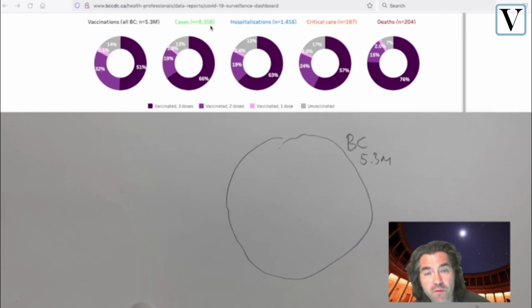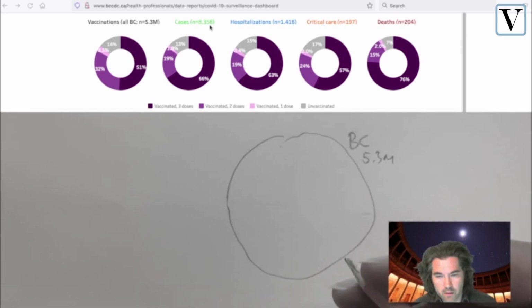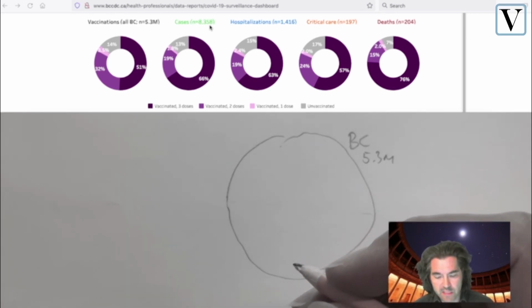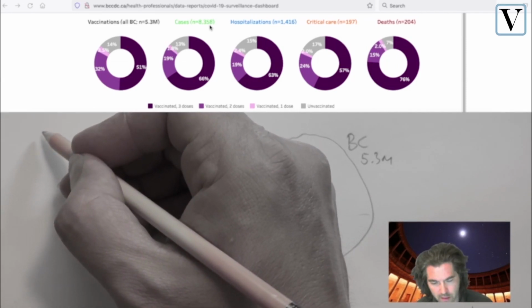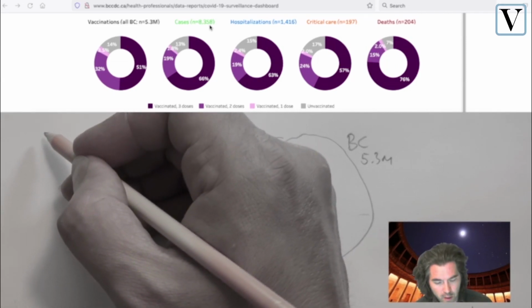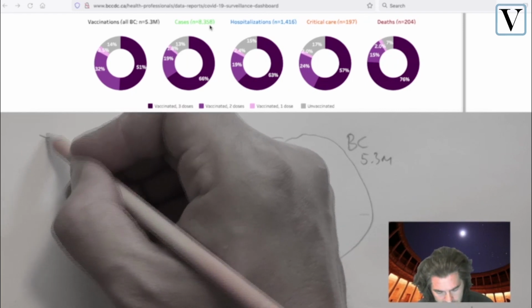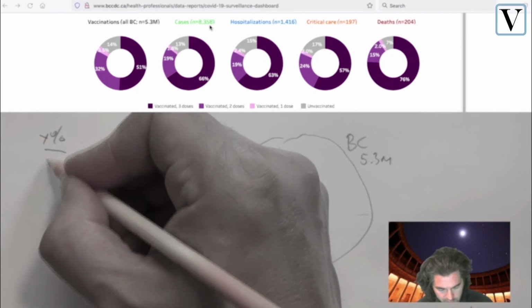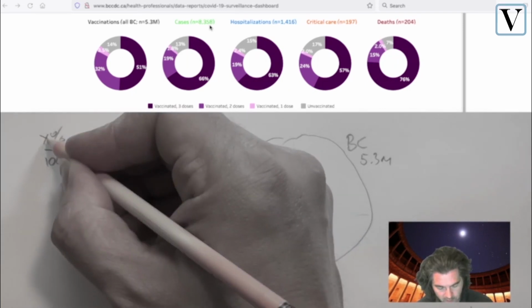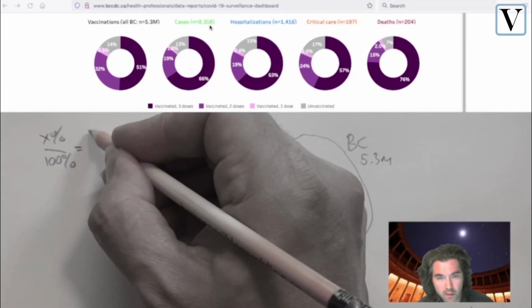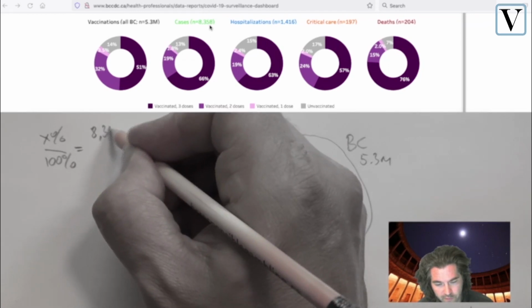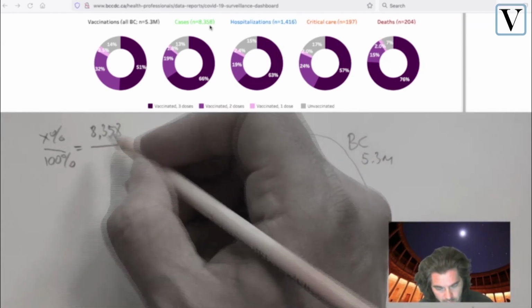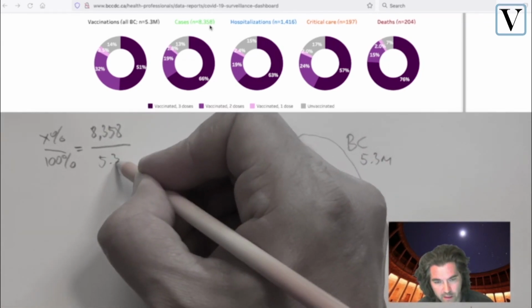We have 8,358 cases. So we want to look at total people versus cases. If we wanted to find out the percentage of cases compared to the actual number of people in BC, we would calculate X over 100% equals the number of cases, 8,358, over 5.3 million people.